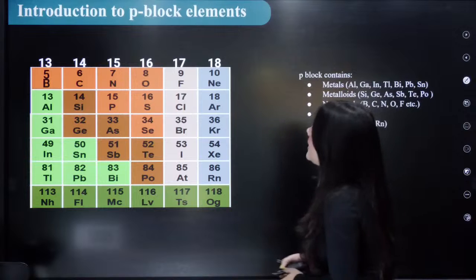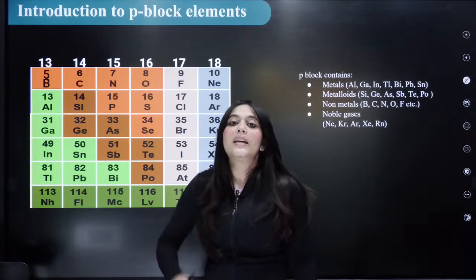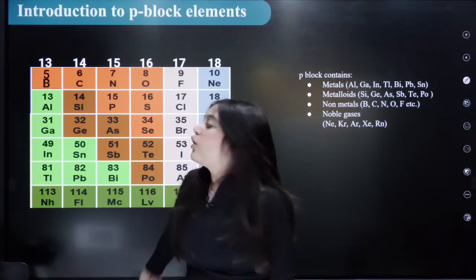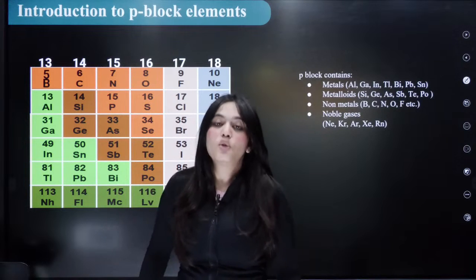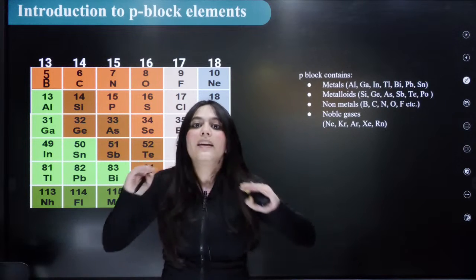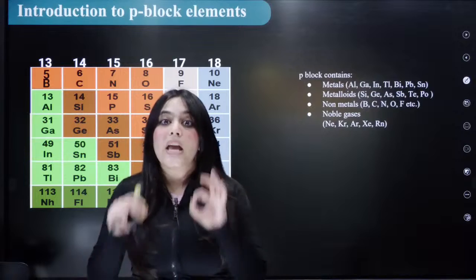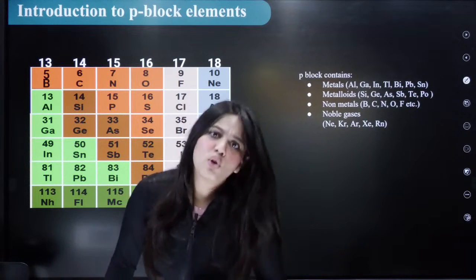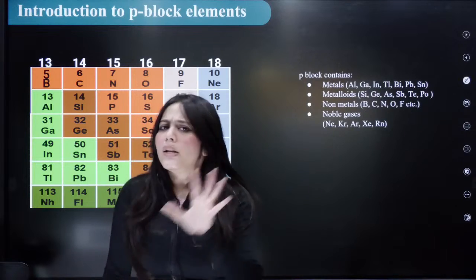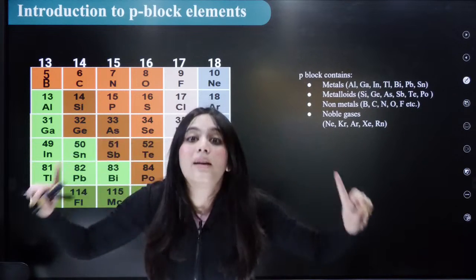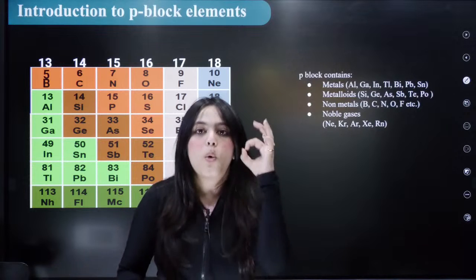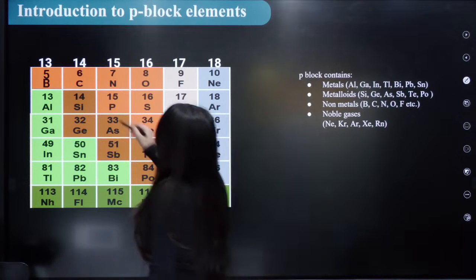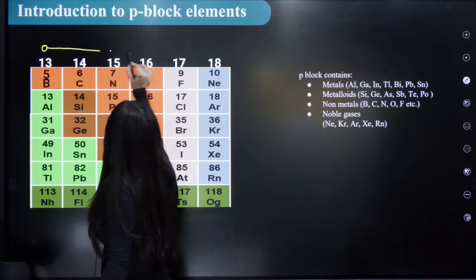Okay? What is the next thing? The next thing that you should know is the metallic character of all the p block elements. So, if somebody asks you the general trend of the p block, I'm not talking about any specific group, I'm not talking about group 13, 14, 15, whatever. I'm talking about the general trend for the entire p block. What happens to the metallic character when you move along a period?